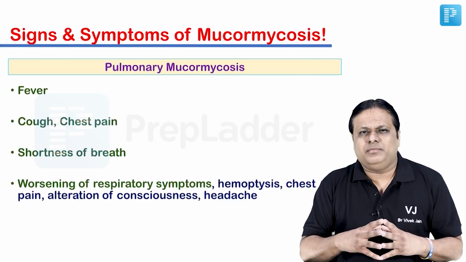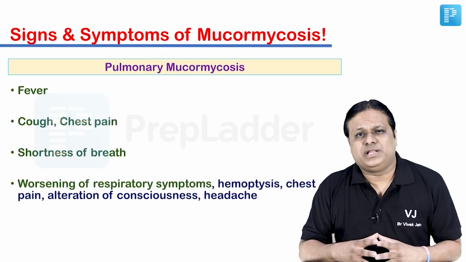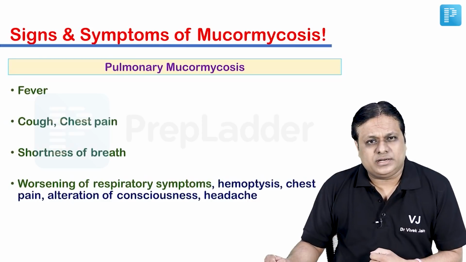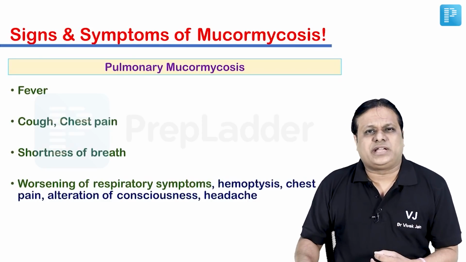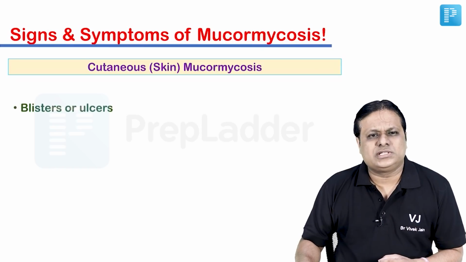When we look at pulmonary mucormycosis, the patient may present with fever, cough, chest pain, shortness of breath, and there may be a worsening of the respiratory symptoms, hemoptysis, chest pain, alteration of consciousness, and even headache has been reported.